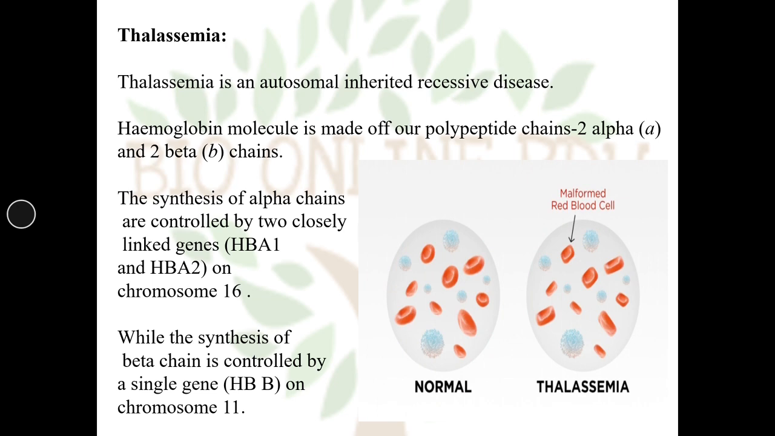So you can see the normal red blood cells and the red blood cells from a thalassemia patient. The normal person shows RBCs which are lens shaped. And here you can see the change in the shape of RBCs. They become malformed.